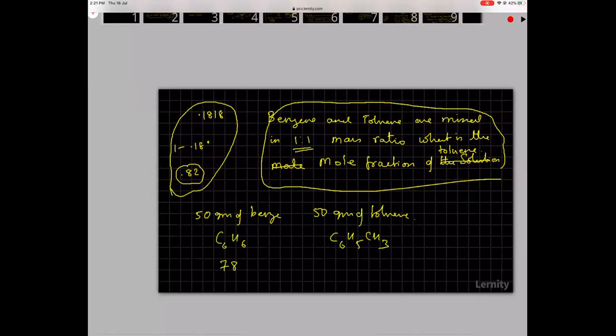So here it is 78, here it is 72 plus 5 plus 12 plus 3. So how much is that? This is 92. If you understand this, now it becomes very simple. So I have 50 by 92 divided by 50 by 78 plus 50 by 92. So you can simplify this and work on it.